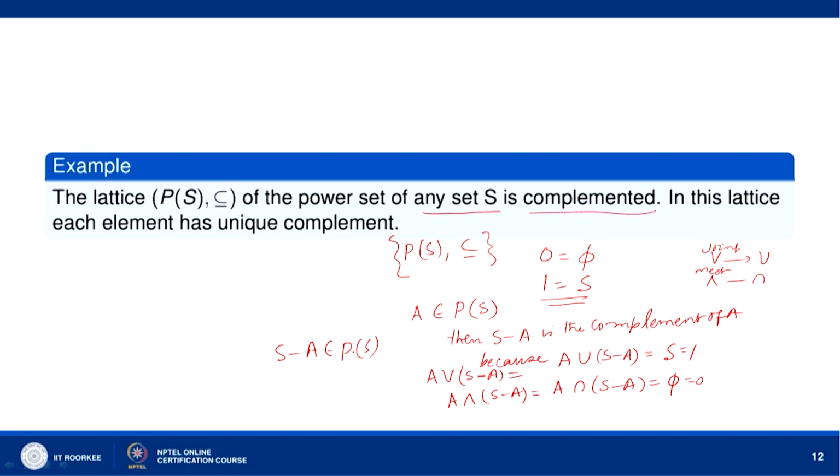So, for each A belonging to P(S) there exists an element B equal to S minus A which belongs to P(S) and satisfies A join S minus A equals 1, A meet S minus A equals phi. So, it is a complemented lattice, and in this lattice each element has a unique complement. It does not happen that one element has 2 complements. Take any set A belonging to P(S), its complement is unique.